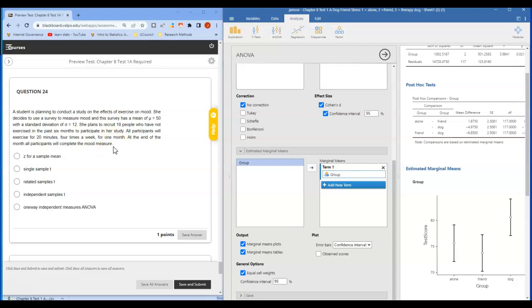So here we have one sample mean. And so it has to be a Z for a sample mean or a single T. In this case, it's a Z for a sample mean because we have the population standard deviation.